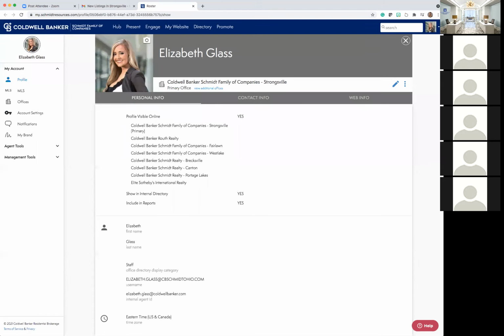So I'm going to start with where I'm at. As you guys can see, I'm logged into Moxi and I'm in the My Account section. We're going to go to Moxi Engage, which is your CRM, your client relationship management tool. It's where your people are, your prospects and your clients, and it's where your campaigns and your goals are as well. So let's take a deeper dive really quick.